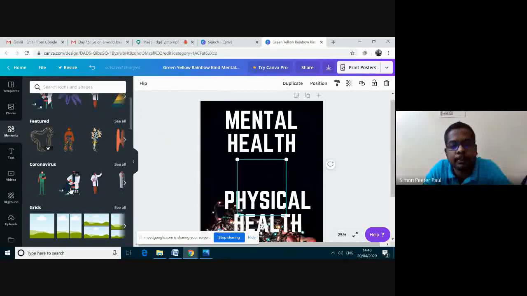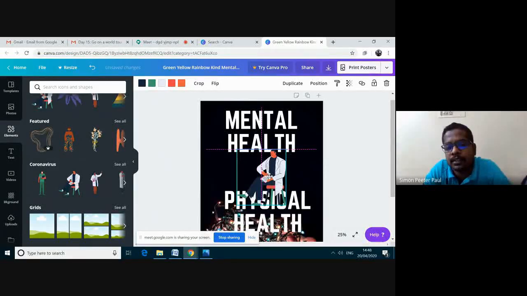So I'm simply clicking here. I'm getting an image. Moving this one. Okay, let me zoom it. Okay, I'm clicking this man. I can also change his color. I'm clicking here. I can change his face color to yellow. Then this color to yellow. I can change his dress color.